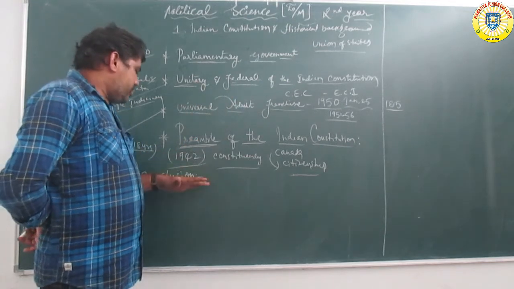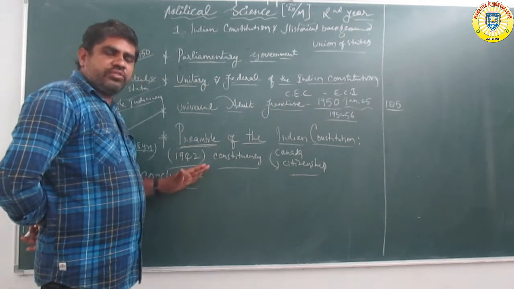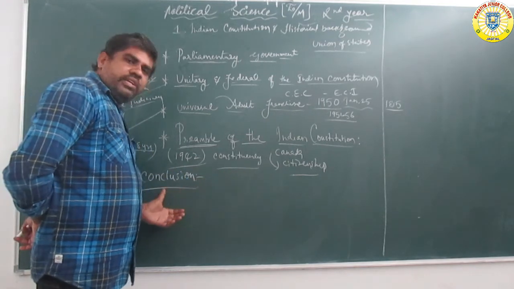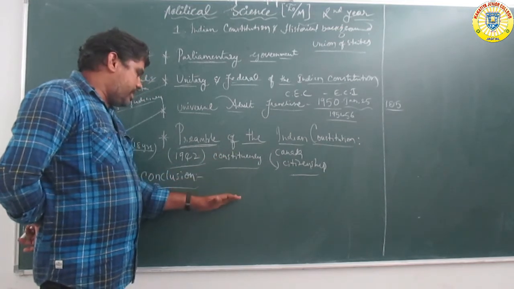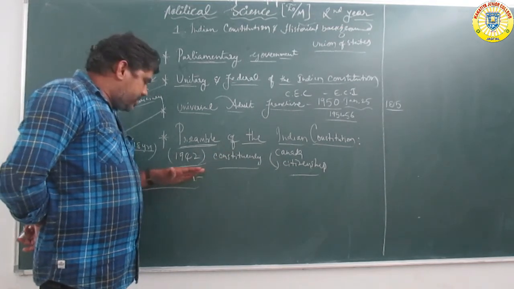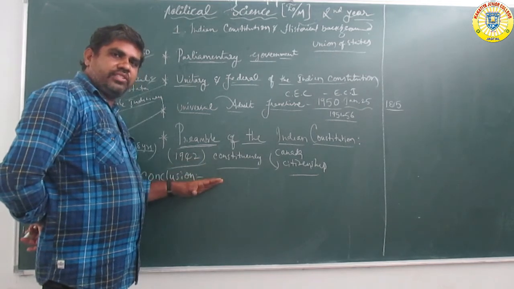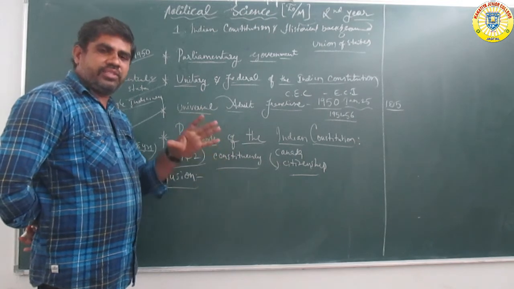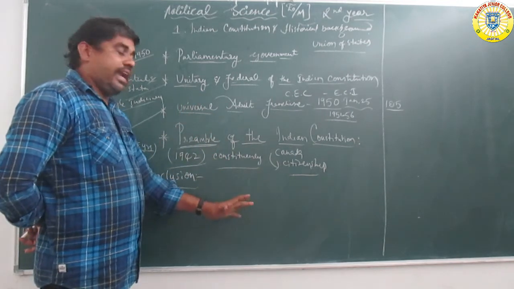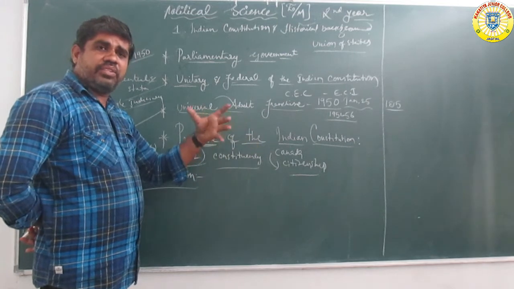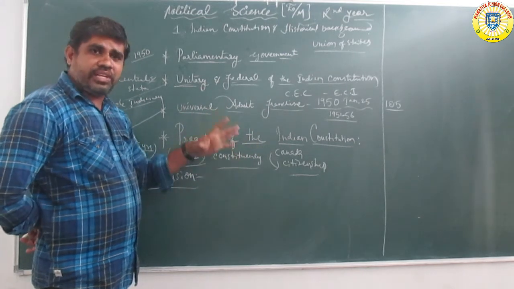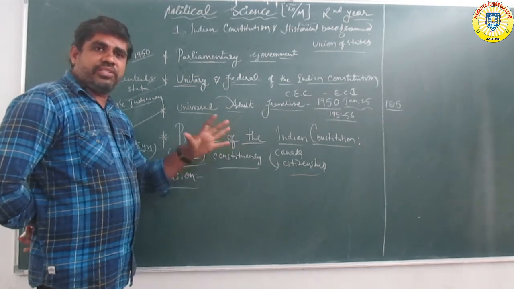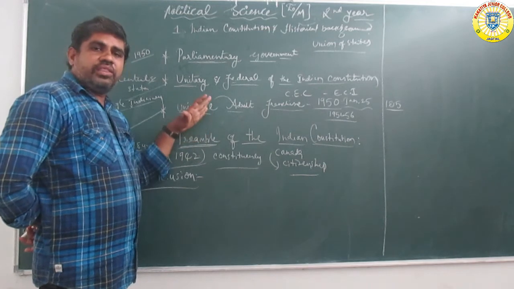So the conclusion about the Indian Constitution is that it has a parliamentary system of government, a unitary and federal system of government, a single judiciary, and only one election commissioner appointed. The election commissioner is a single person, and every state also has an election commissioner appointed by the President of India. In 1950 the Election Commission of India was established. So this is the conclusion of this chapter.